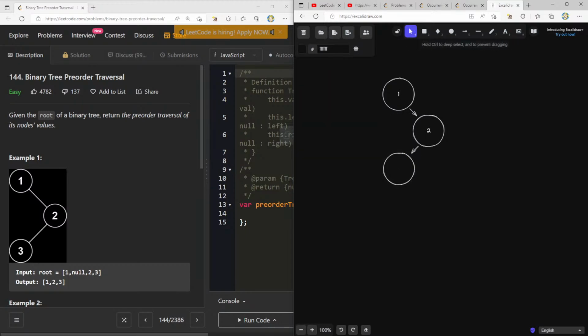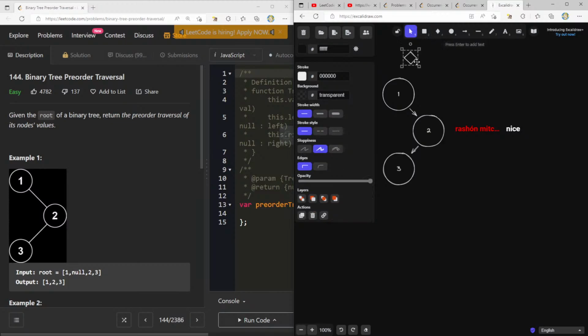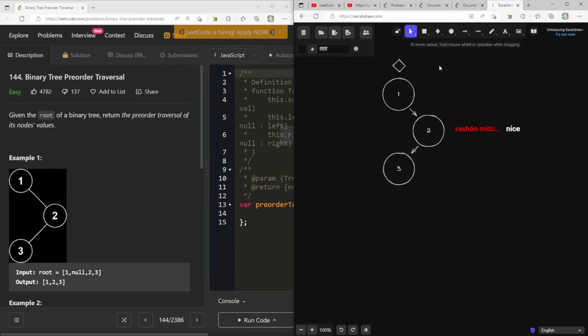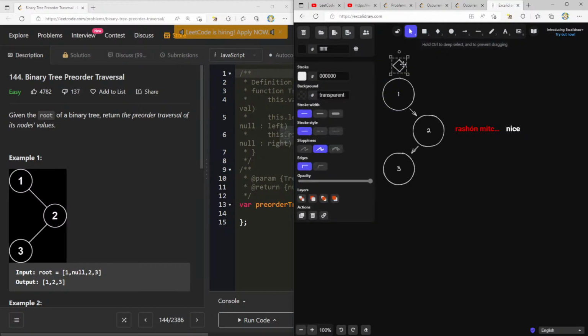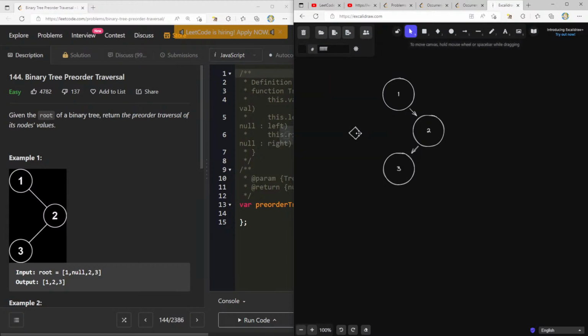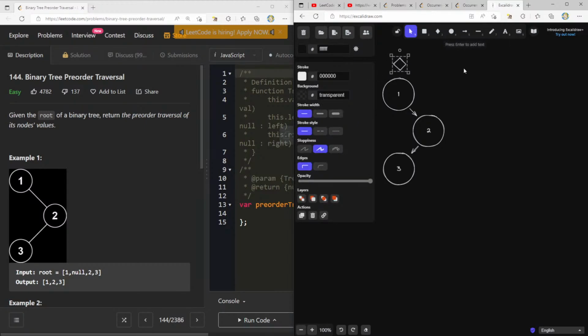1, 2, 3. Okay. If we just draw this out, and as we're going through this, let's imagine that we're just doing this recursively, and let's think about the stack space every single time. In pre-order, we always visit the node first, and then we go left and right. So here we push 1 onto the stack, and then we push the left one onto the stack. In this case, it's null, so we pop off the stack, right?